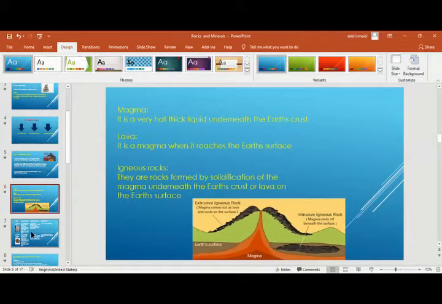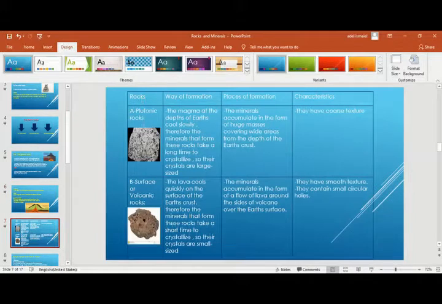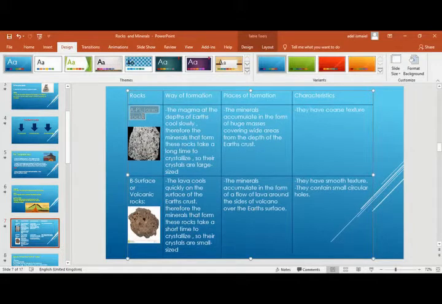If the rock formed from magma at depth in the earth, it's called plutonic rock. While the rocks that formed from lava are called volcanic rocks.